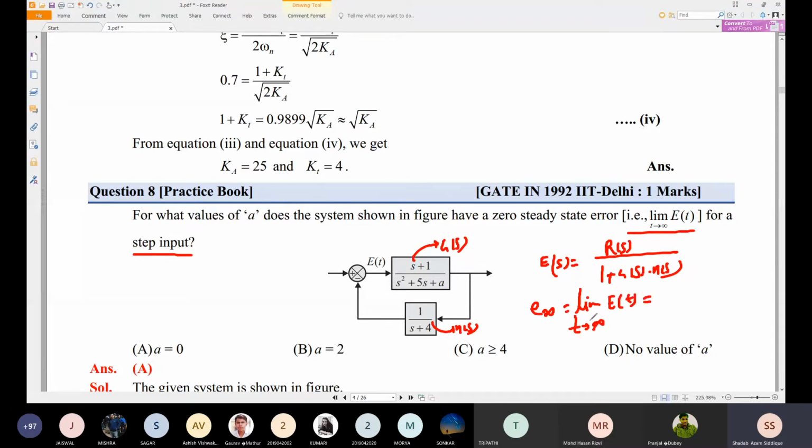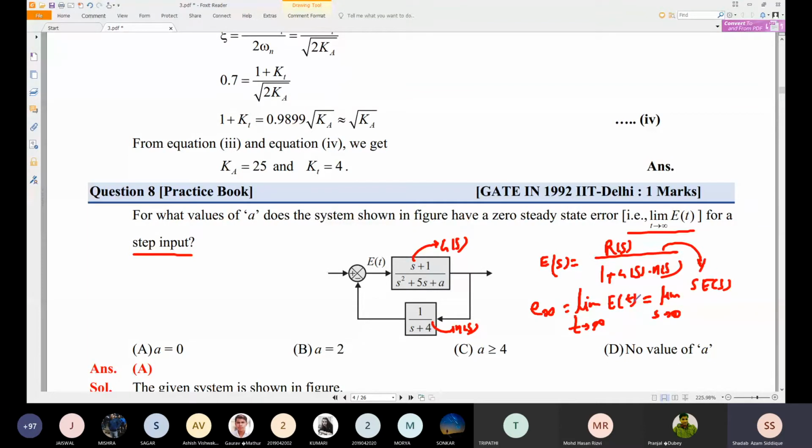So we always go through the final value theorem. Why are we going to the final value theorem? Because if we take e of t, we need to take the Laplace inverse of this, and the Laplace inverse of this transfer function is very difficult to find out. For an easy problem you can find it, but for a complex problem it will be very difficult. Here it is a quadratic equation. So just substitute the final value theorem, limit s tending to 0 of s E of s, and substitute the E of s value here.